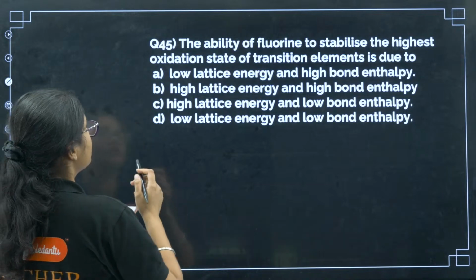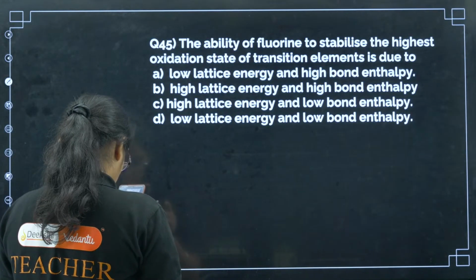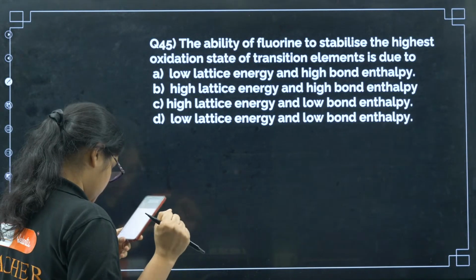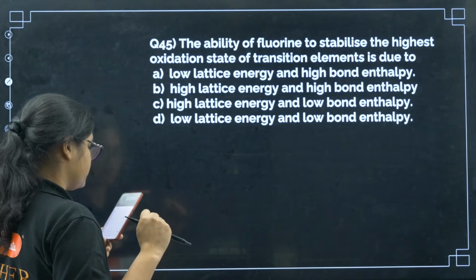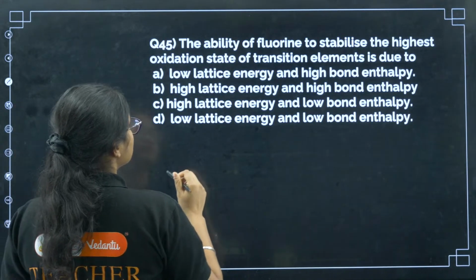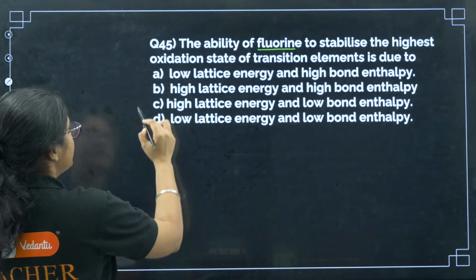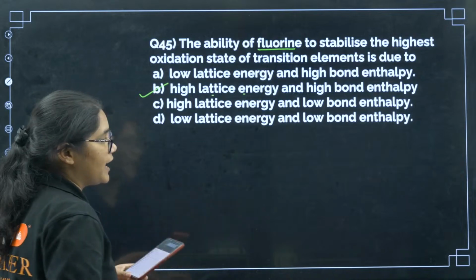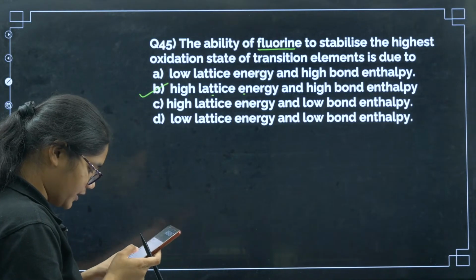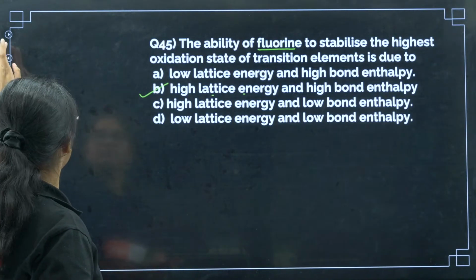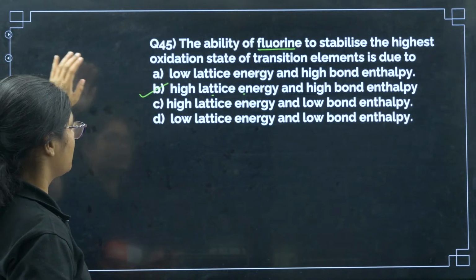Yes, Varija, very good. 44 will be C. No, Varija, 44 will be C. Yashashwini, 44 will be C. Now 45, ability of fluorine to stabilize the highest oxidation state is due to high lattice energy and high bond enthalpy. Okay, Gauri, very good. Gauri, 45 will be B, not C.